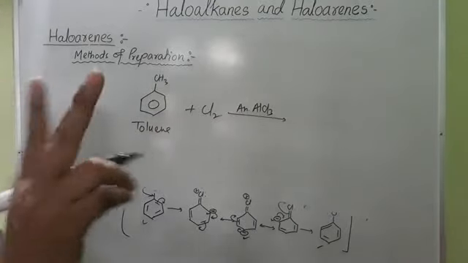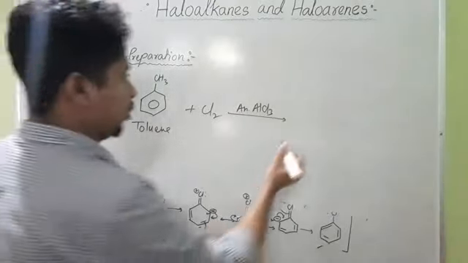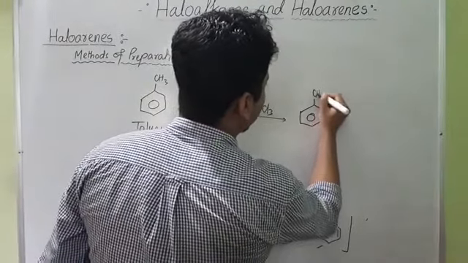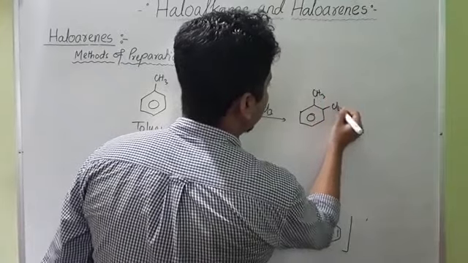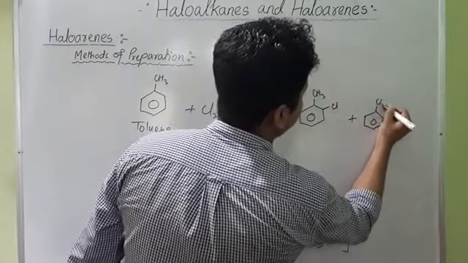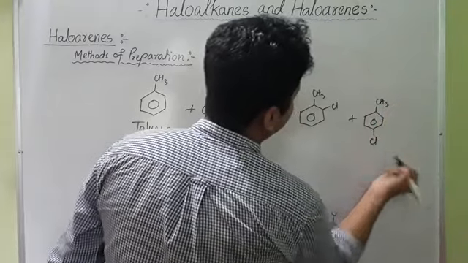Here also you will get a mixture of products. So here you will get benzene group CH3, here you have Cl plus benzene group CH3, and here you have Cl.